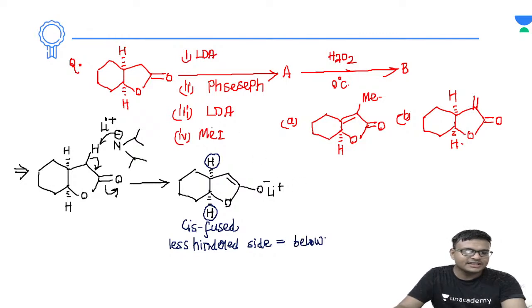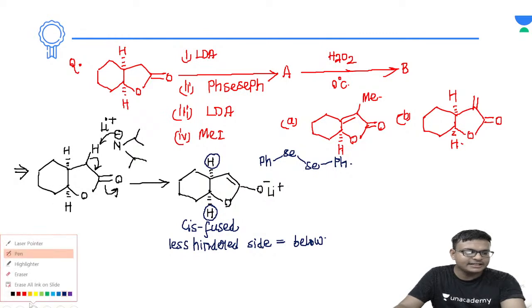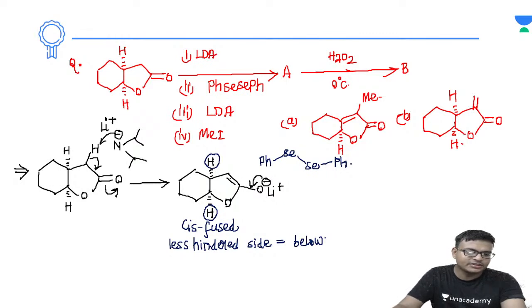So on which side will you keep the electrophile? Obviously the electrophile must be kept on the less sterically hindered site. Nucleophile also attacks from the less sterically hindered site, and at the same time the electrophile is also presented on the less sterically hindered site. So this will be the double bond. Then again the selenium will attack.